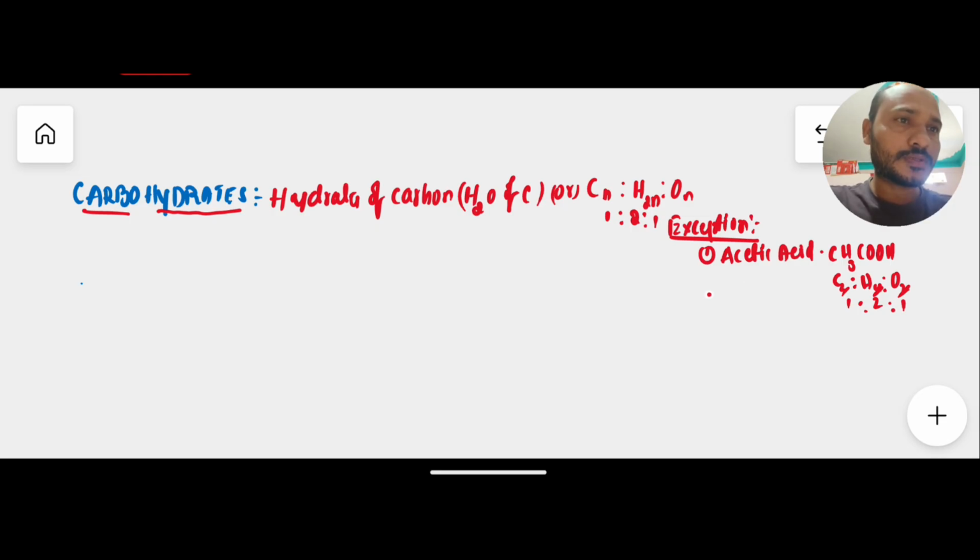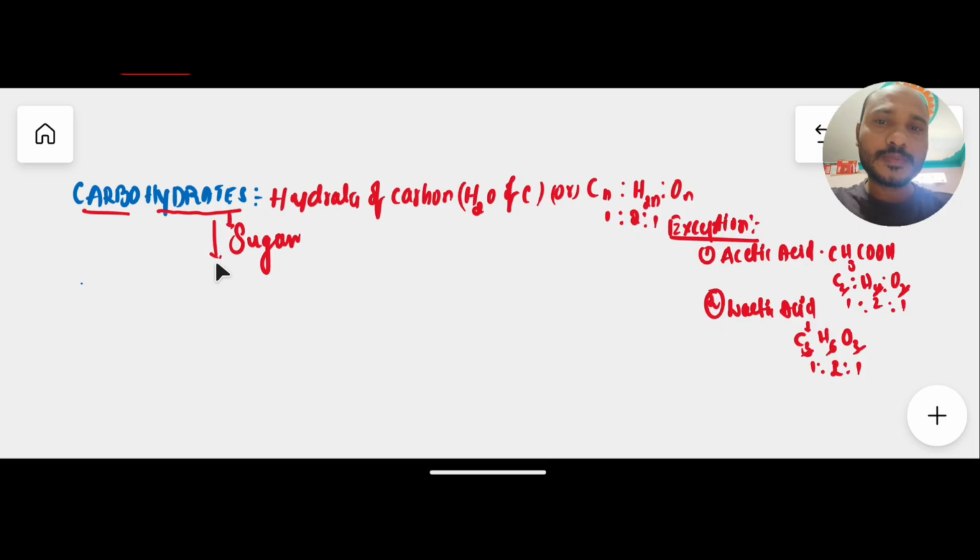One more exception, a non-carbohydrate molecule that also contains a 1 is to 2 is to 1 carbon, hydrogen, oxygen ratio, is lactic acid. The lactic acid formula is C3H6O3, so again 1 is to 2 is to 1, still it is not a carbohydrate. These two are the most important exceptions. But every carbohydrate molecule must contain the 1 is to 2 is to 1 ratio. Carbohydrates are also known as sugars.